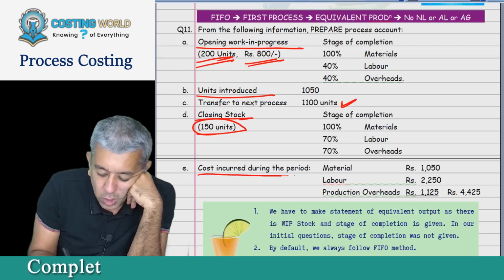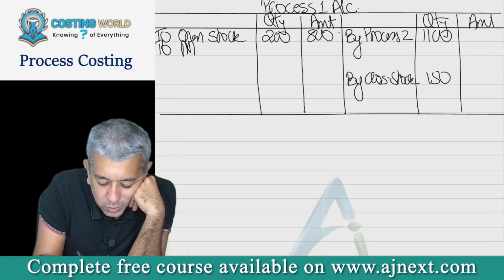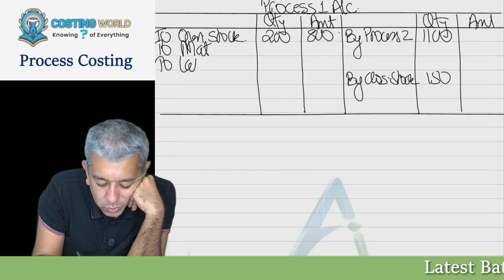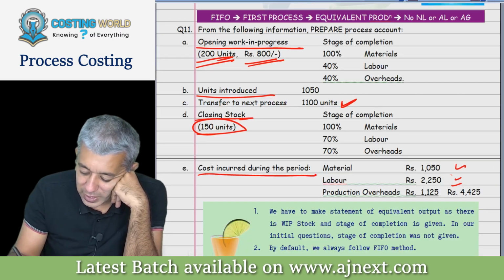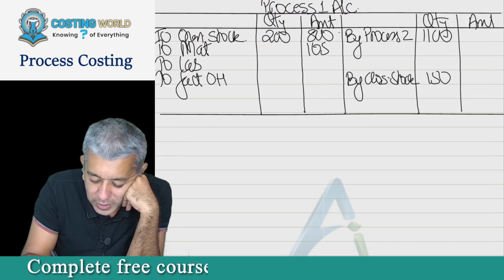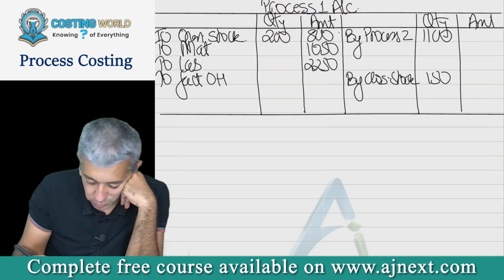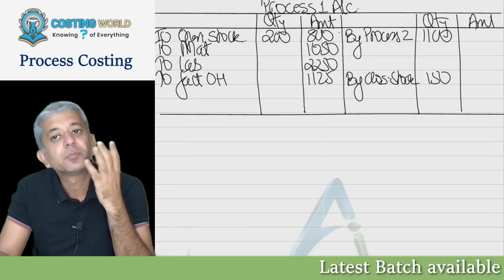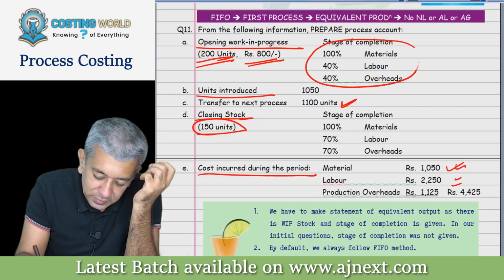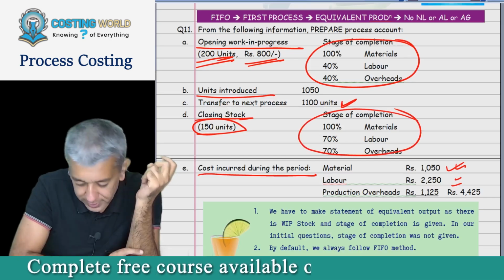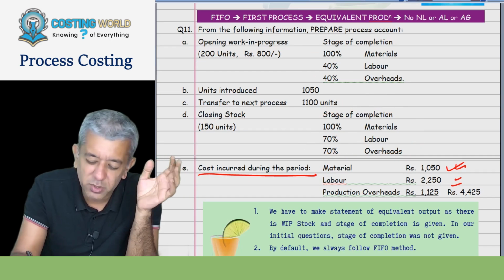Then cost incurred in the period: material, labor, factory overhead. So on the debit side you can write down: to material, to labor, to factory overheads. For material 1050 rupees was spent, for labor 2250, for production overheads 1125. Till now we have not seen this data; that we'll see after some time. You also don't know the meaning of the term stage of completion, so let's just wait for it.